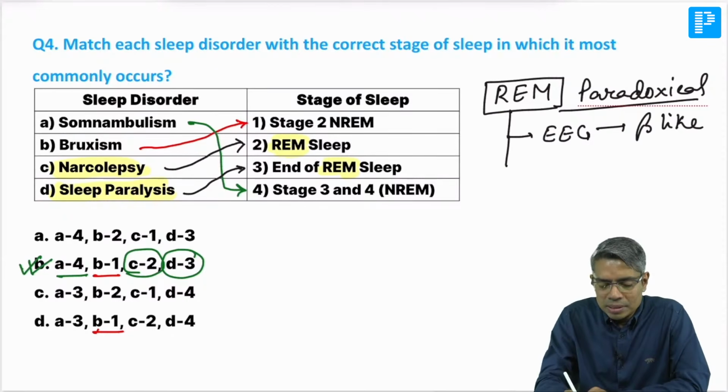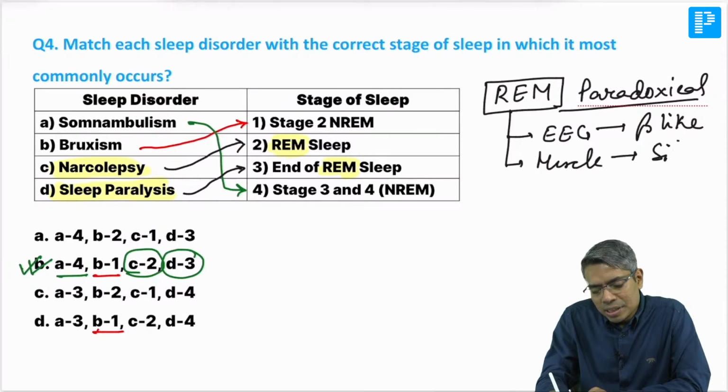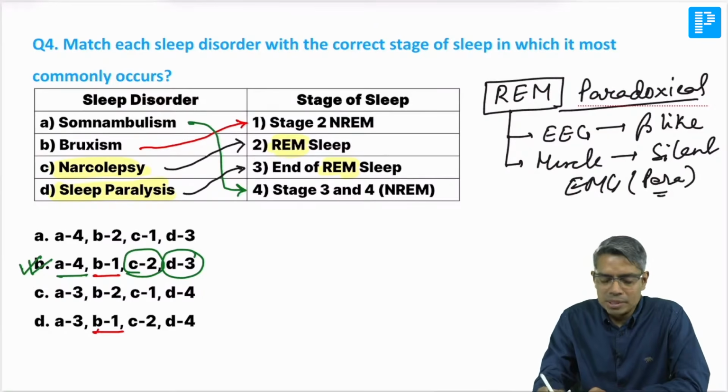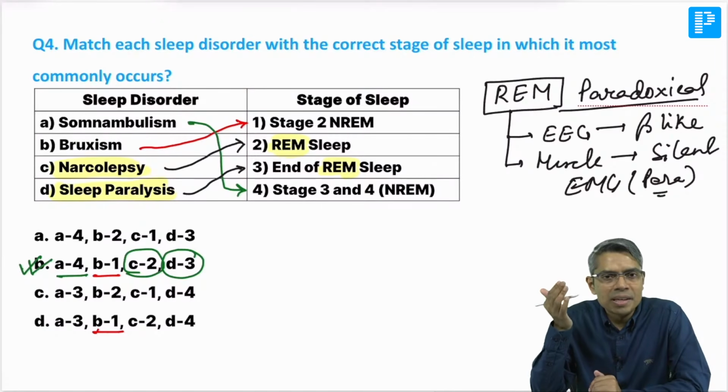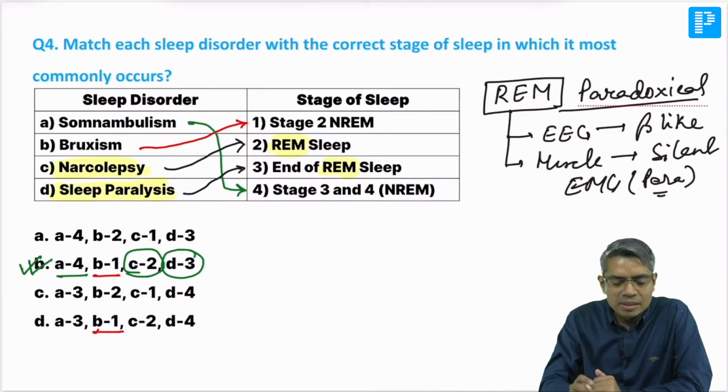So this is a beta-like wave, but if you look at the muscle tone, you will see a silent EMG recording. Silent EMG means it's a kind of paralysis condition. So there are certain dreams in REM sleep where you will not be able to open your eyes or move your limbs, because that is a complete paralysis scenario in a dream. That is known as sleep paralysis, which generally happens at the end of REM sleep.